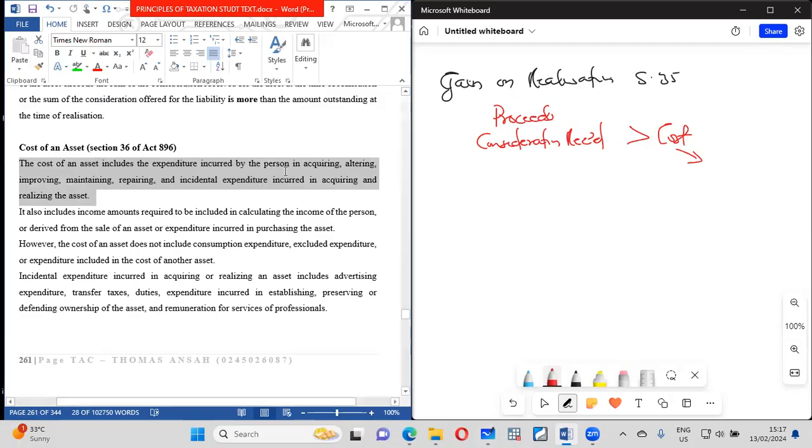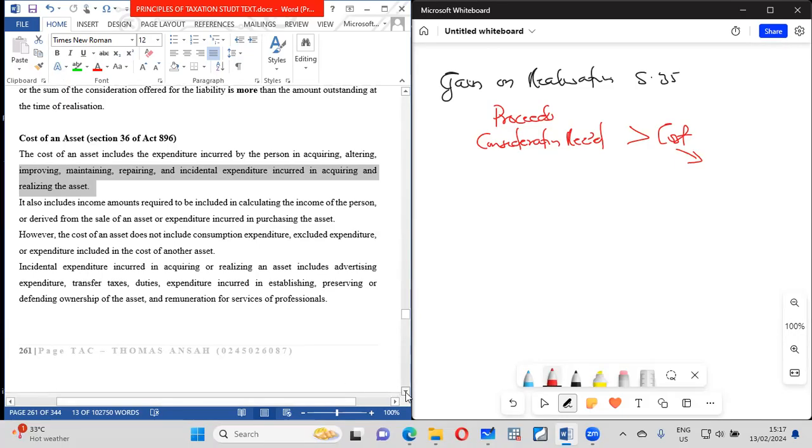So it includes the acquisition cost, the authoring of it, the improving, the maintaining, the repairing, the incidental expenditure incurred in acquiring, and all those things. So cost includes the purchase price plus all other costs you have to incur to the point of selling the thing. Everything, advertisement, every cost you have to incur because you are selling the thing. All right. So that goes into the cost.